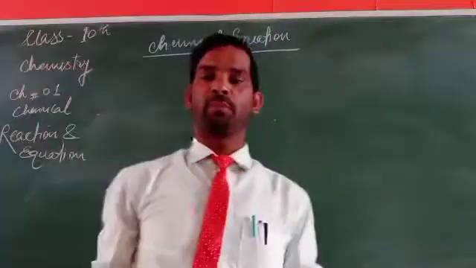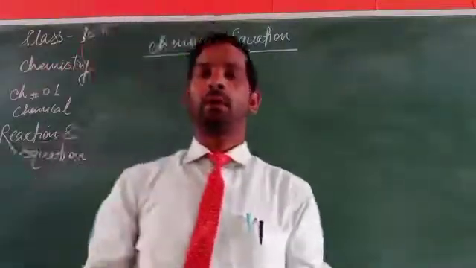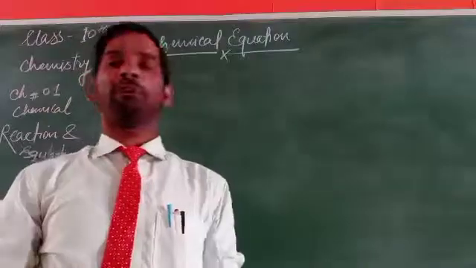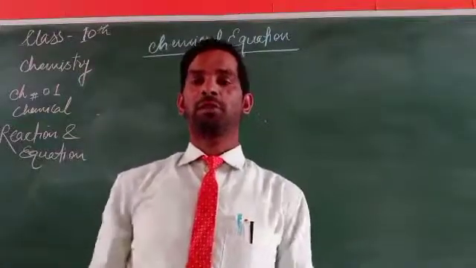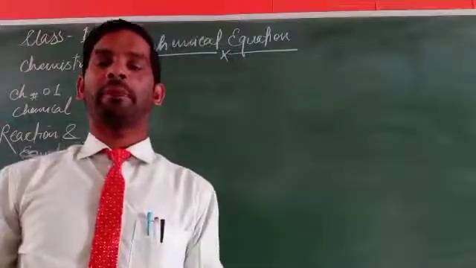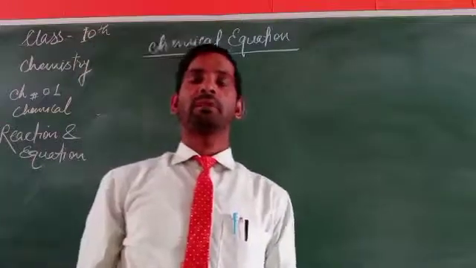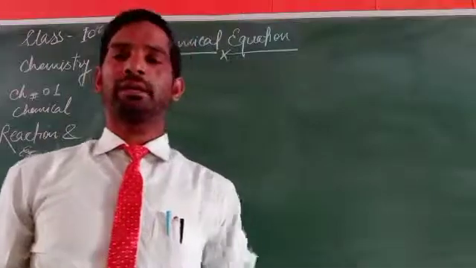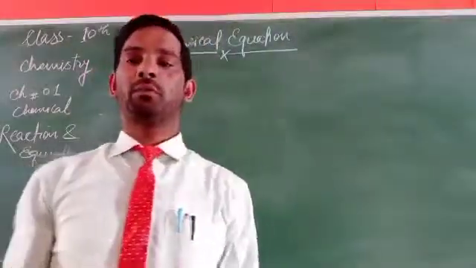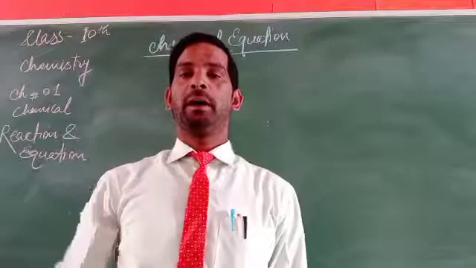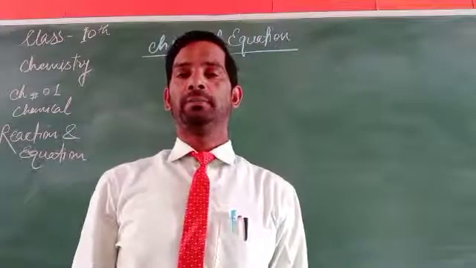In a very simple way we can say that a chemical equation is the expression of chemical reactions, or how chemicals react to one another and how they combine.